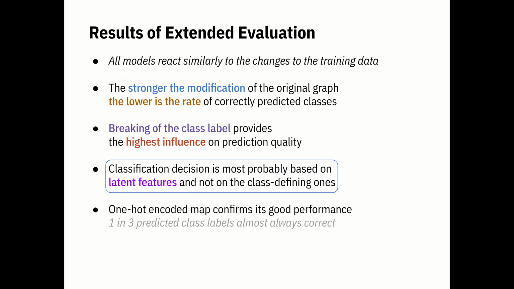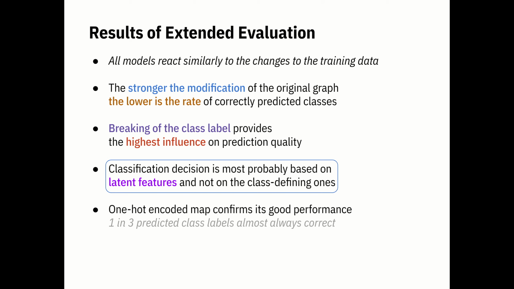Generally, we can say that the models react similarly to the changes to the training data, and the stronger the modification of the original graph is, the lower is the rate of correctly predicted classes, except for the one-hot encoded map, which again provides the best performance.